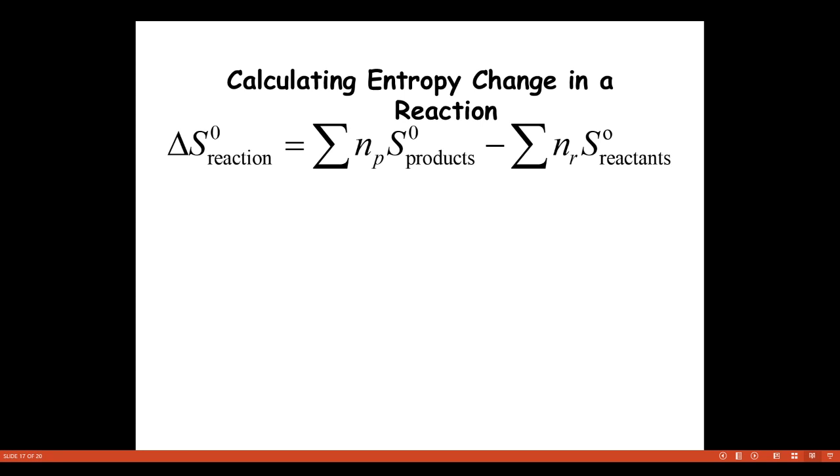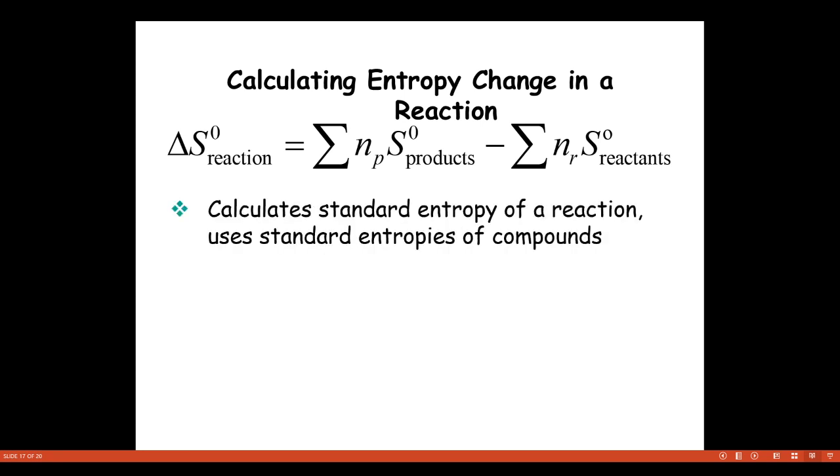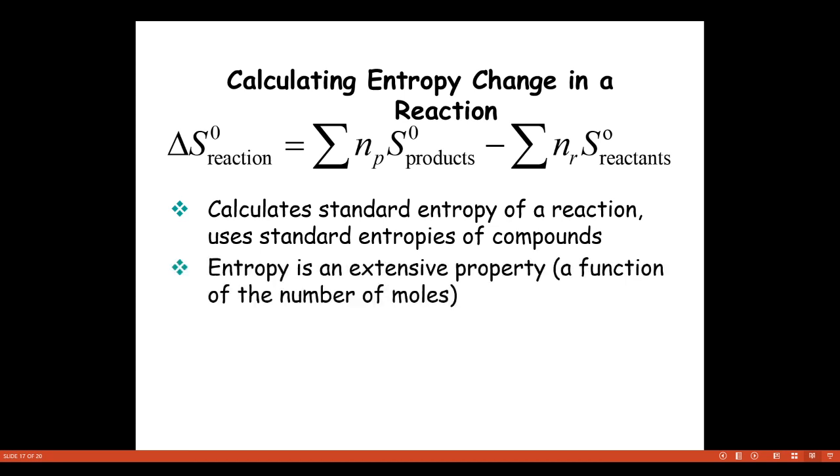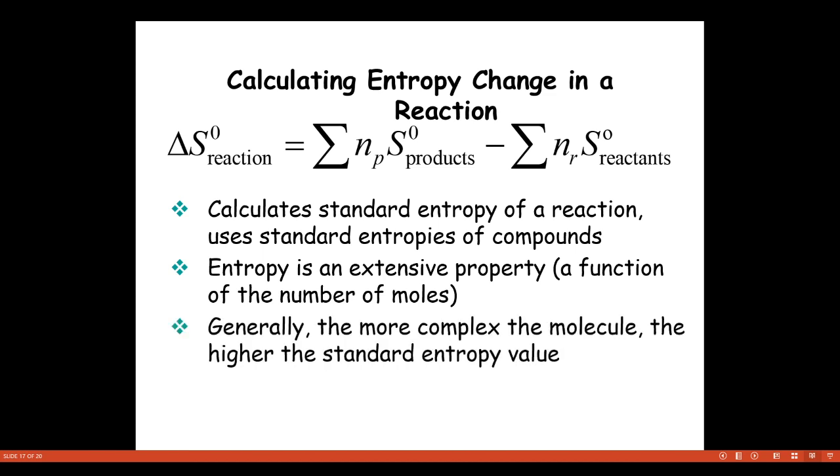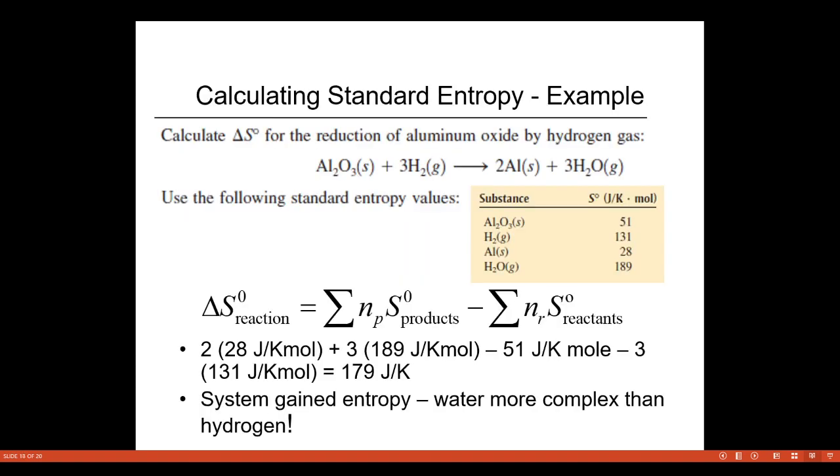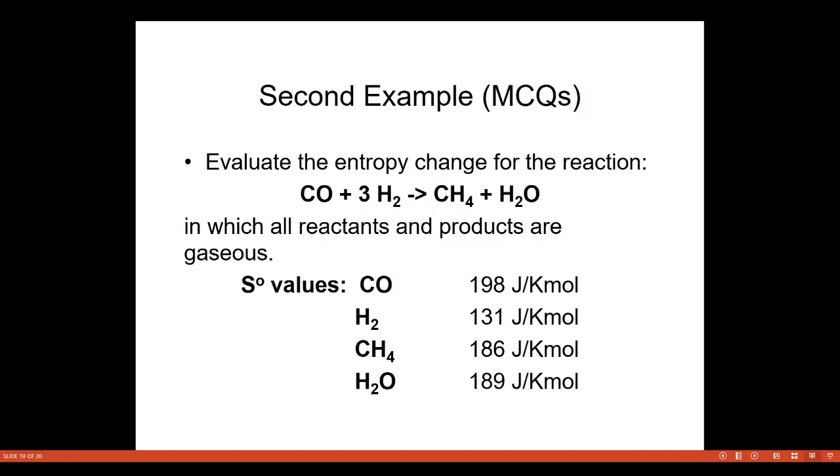So calculating the entropy change in a reaction, we can assume this. Then calculate the standard entropy of a reaction using standard entropies of the compounds. Entropy is an extensive property, a function of the number of moles. Generally, the more complex the molecule, the higher the standard entropy value. Here we also have one more numerical problem. Using the standard entropy values, we can calculate delta S for the reduction of aluminum oxide by hydrogen gas. In this way we are calculating.